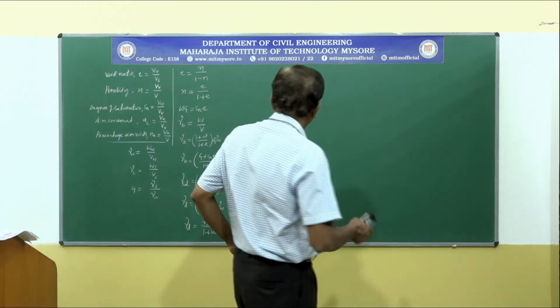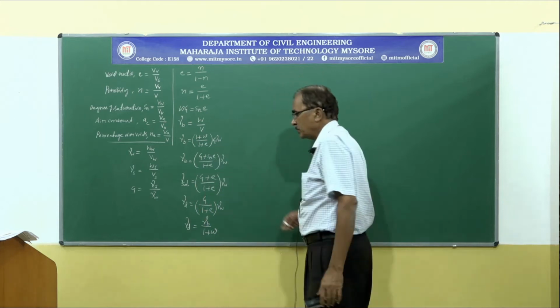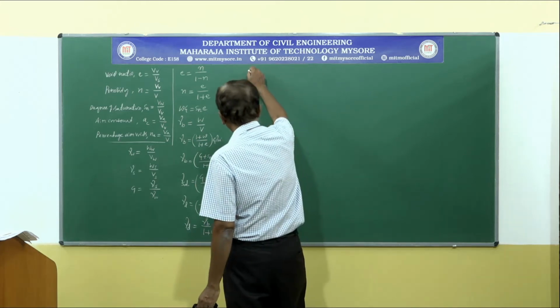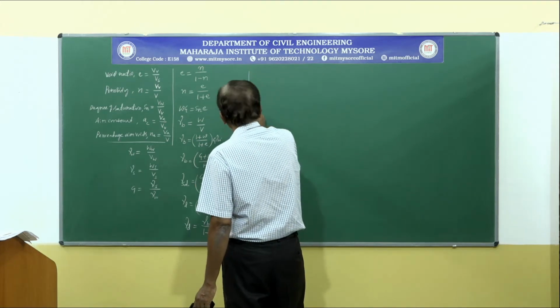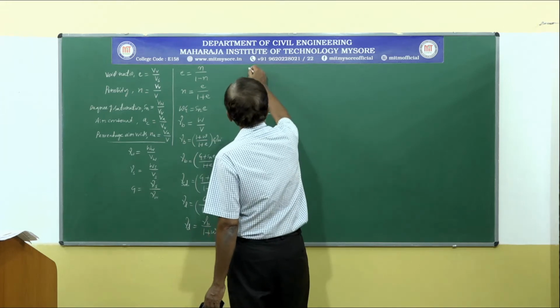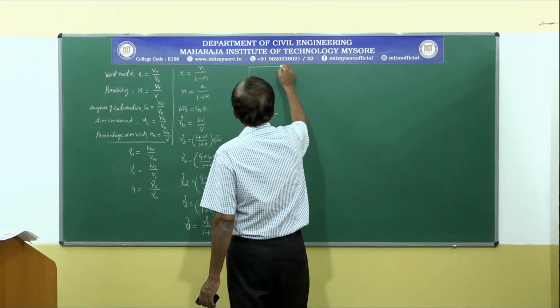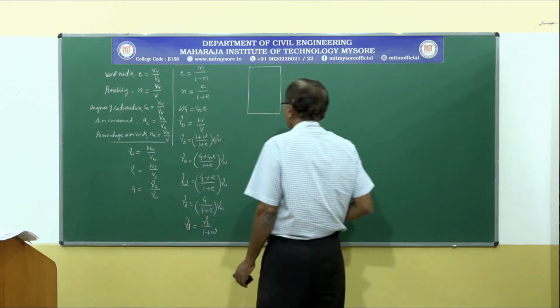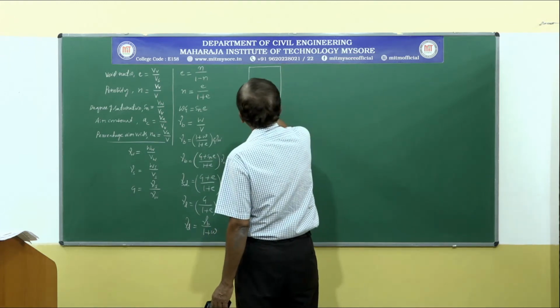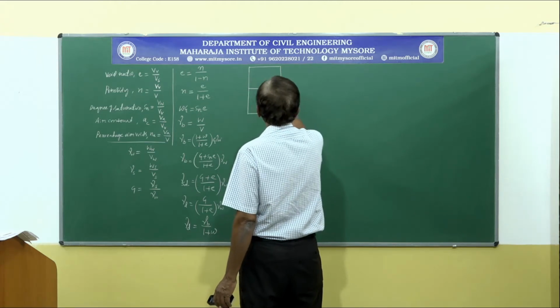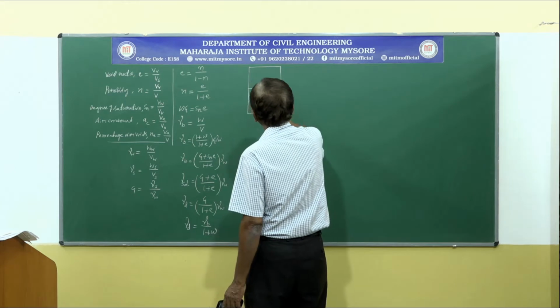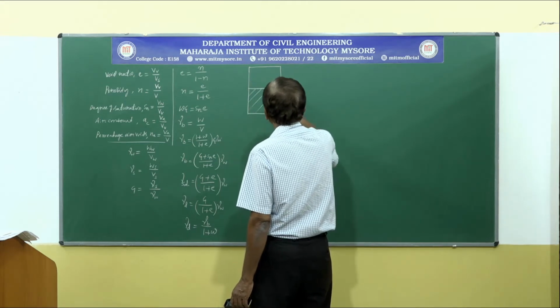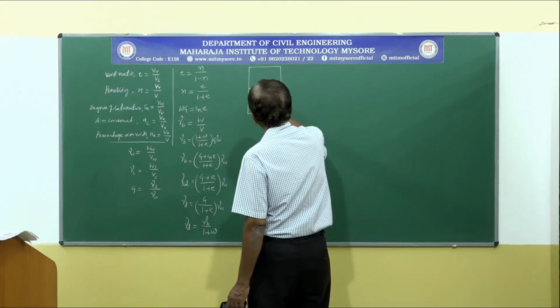Now again, based on the phase diagram, we can also establish one more relationship between the dry unit weight, the percentage air voids, specific gravity and water content. So let us consider a three-phase system: soil solids,